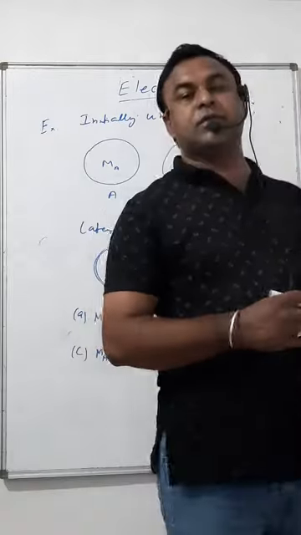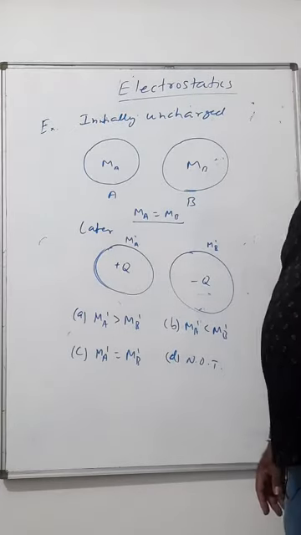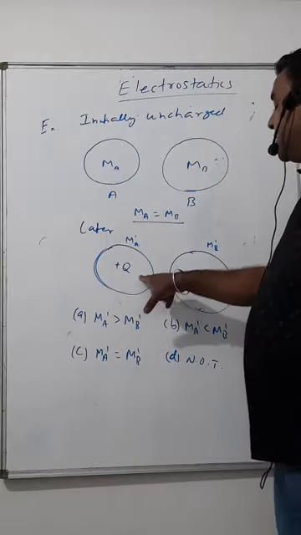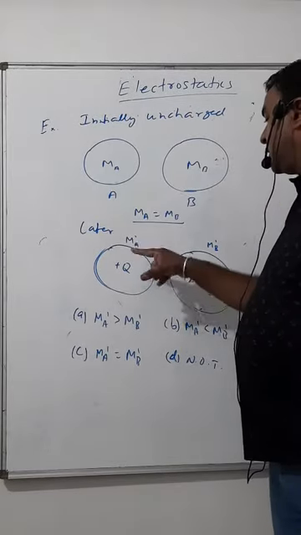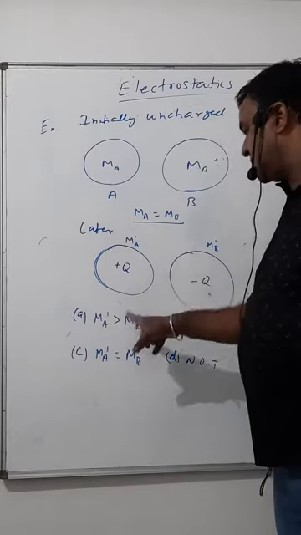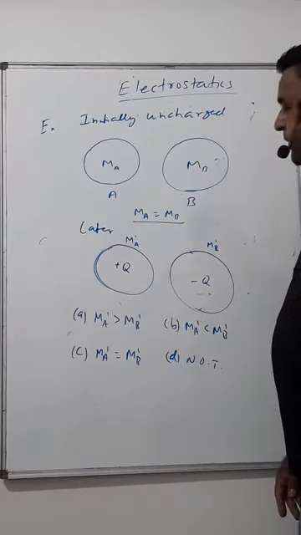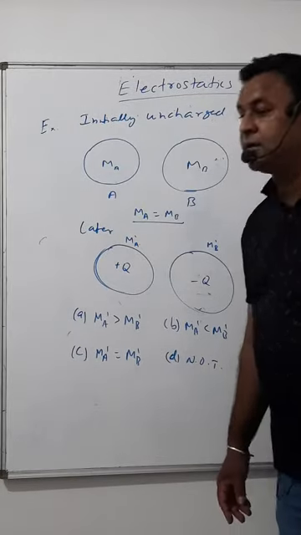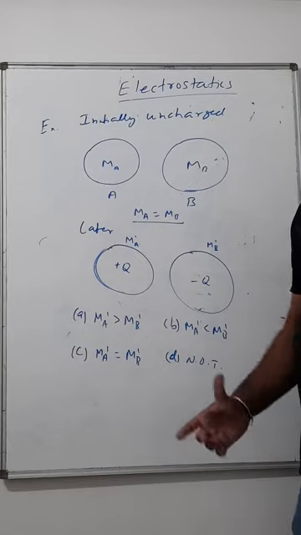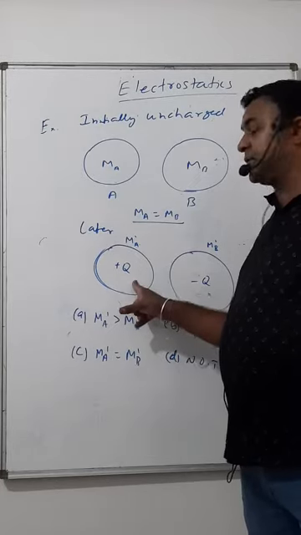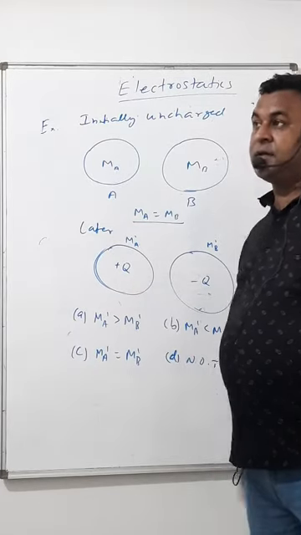Now my question is, initially the masses of two spheres were the same. Later, one was given some positive charge, the other some negative charge. The question is, what is the relation now between the masses? In general, I have seen that students get this conception that if there is a positive charge, then mass will get increased. At first, they think like this.